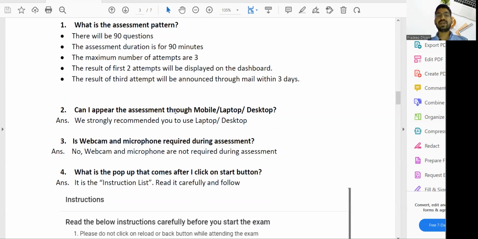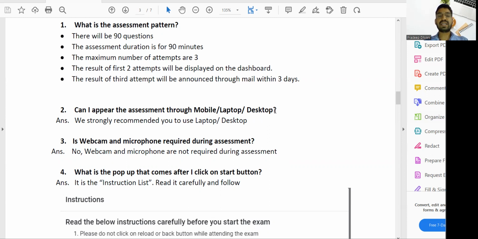Can I appear for the assessment through mobile, laptop or desktop? Although nothing mentions that mobile is restricted, so yes, you can use mobile, but the institute recommends giving the assessment through a laptop or desktop. Is a webcam and microphone required during the assessment? For the SAP assessment, including the mock or main SAP assessment, no webcam is required, and no microphone is required.